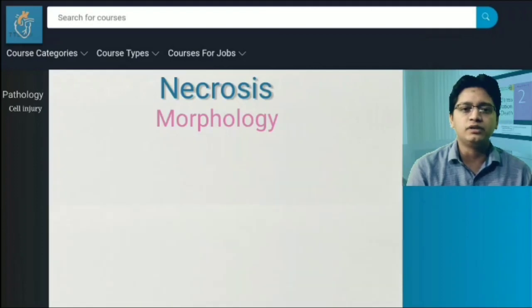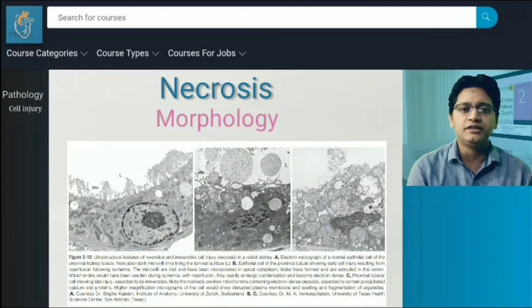Under electron microscope, the necrotic cell is characterized by discontinuities of the plasma and organelle membrane, marked dilatation of the mitochondria with appearance of large amorphous densities, intracytoplasmic myelin figures, amorphous debris and aggregates of fluffy materials representing denatured protein.